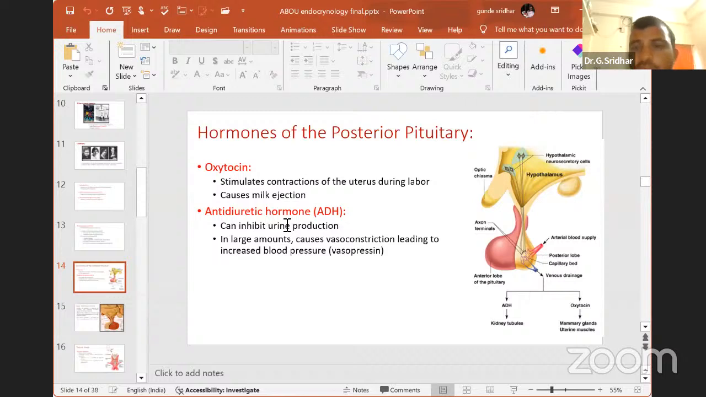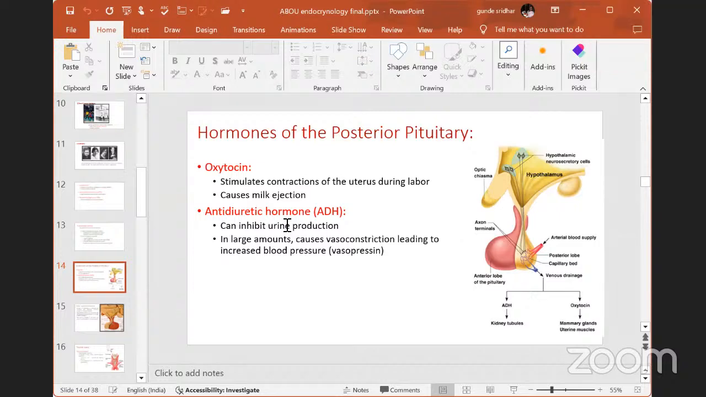These are the different types of hormones, oxytocin and anti-diuretic hormone, released from the posterior pituitary gland. Okay, is it clear? Yes, sir. Yeah, thank you.